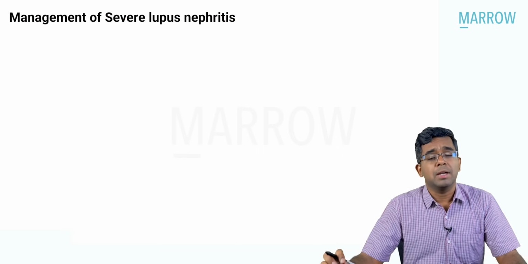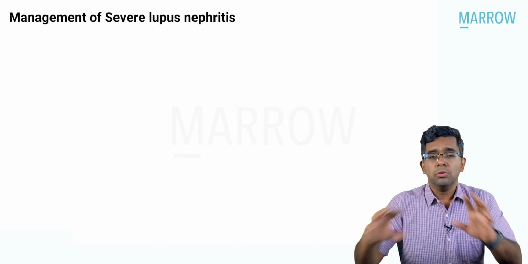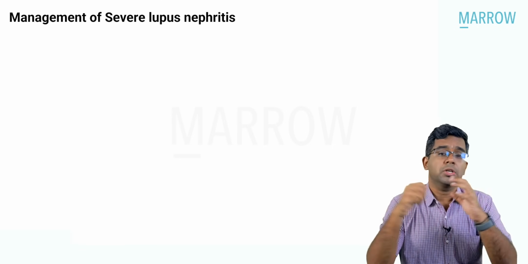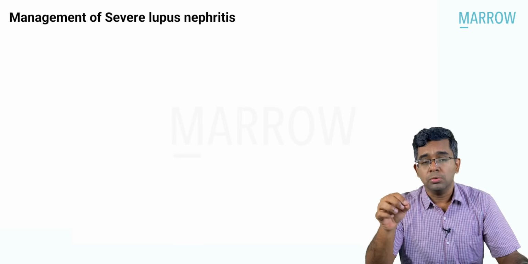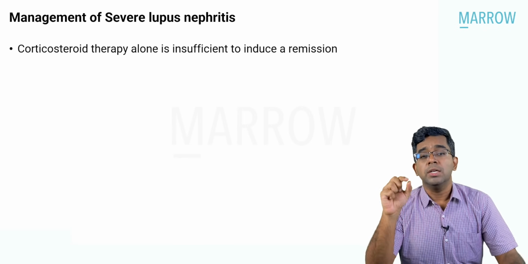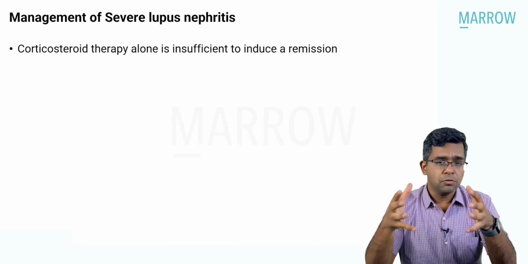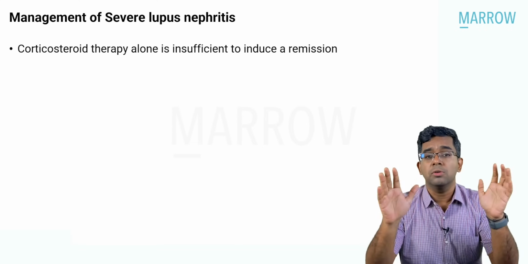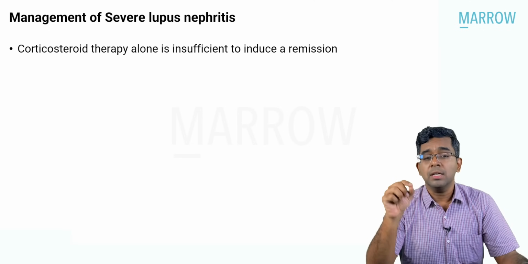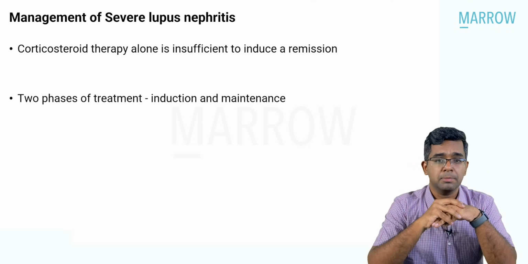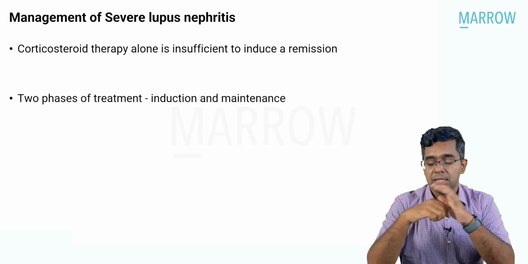And when we talk about the management of severe lupus nephritis, please understand in most of the lupus nephritis, we give corticosteroid therapy. But very important is corticosteroid therapy alone is not sufficient to induce a remission in severe forms of lupus nephritis. For example, class 4 is a severe form. There, corticosteroid alone will not be sufficient. So what else should be started? So before going to that, you should know that there are 2 phases of treatment in lupus nephritis. One is called induction phase, other one is called maintenance phase.